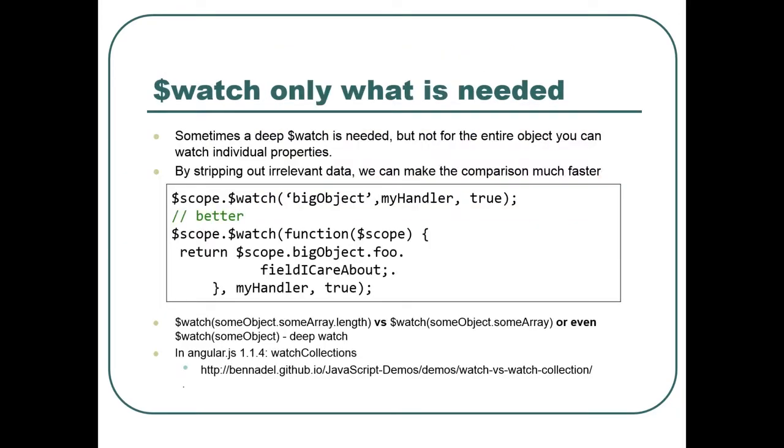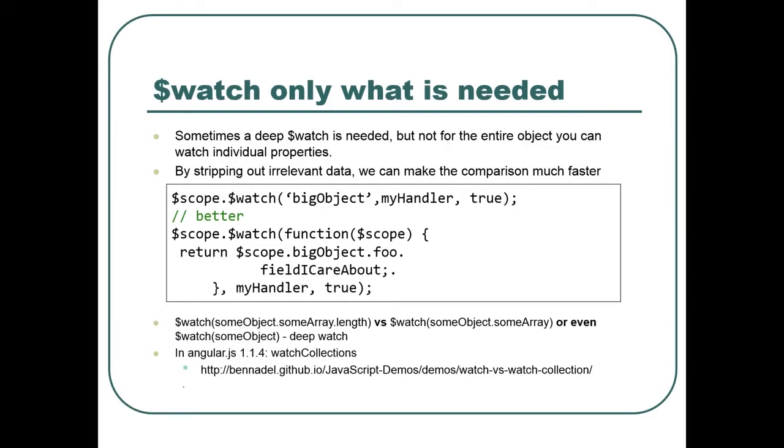So what is needed? Maybe it's not up to date anymore, because I think the watch kind of changed. But the idea is that sometimes you need a deep watch, so you need to watch the whole object with all its properties. But most of the time you need to watch one simple property of the object. So instead of doing this big watch, where scope.watch watches the entire object with all its properties and calls the handler when something changes,